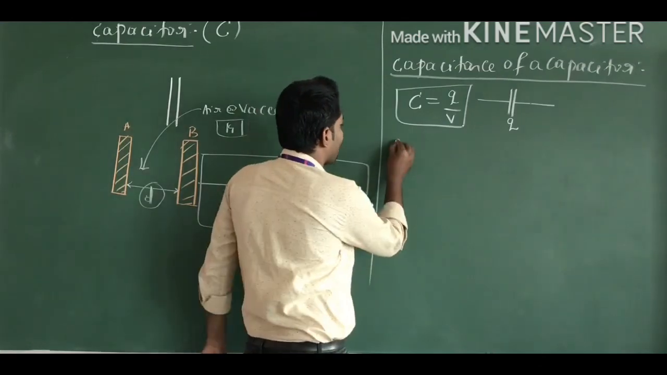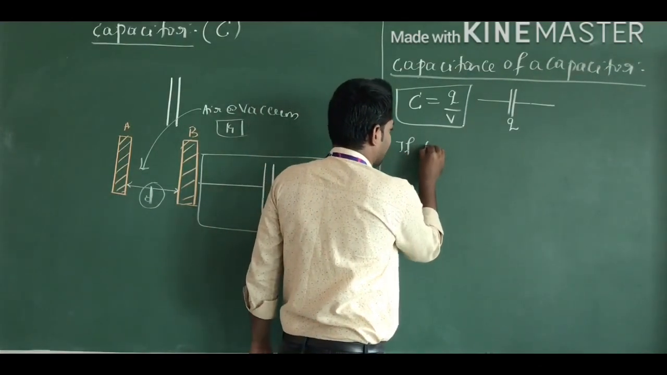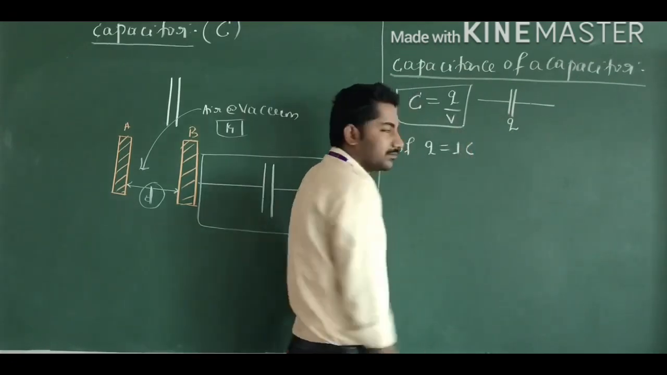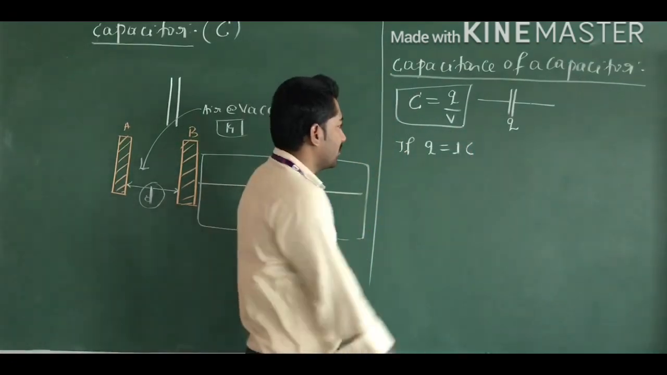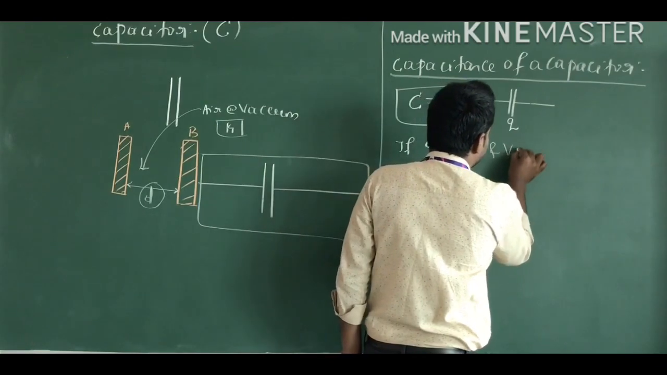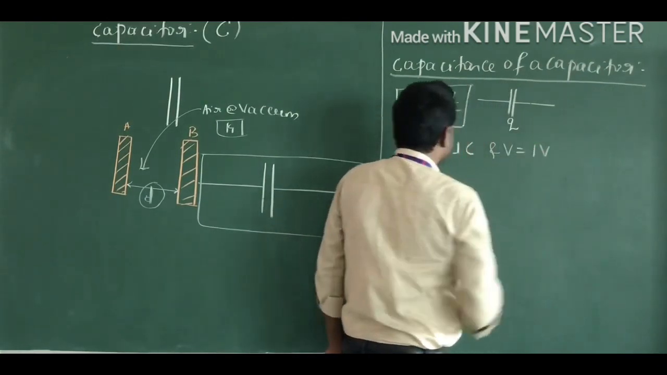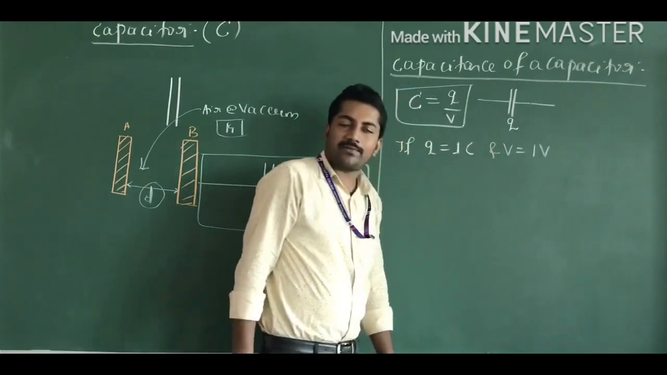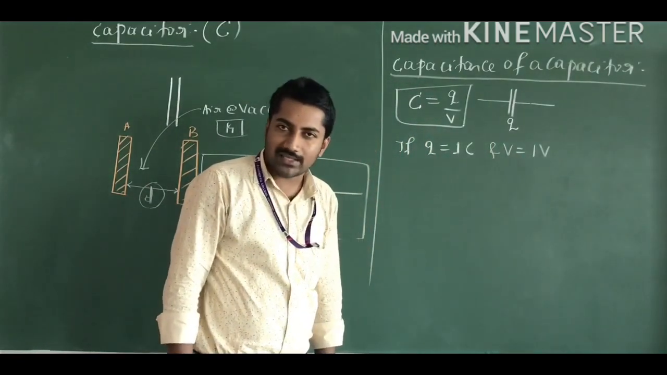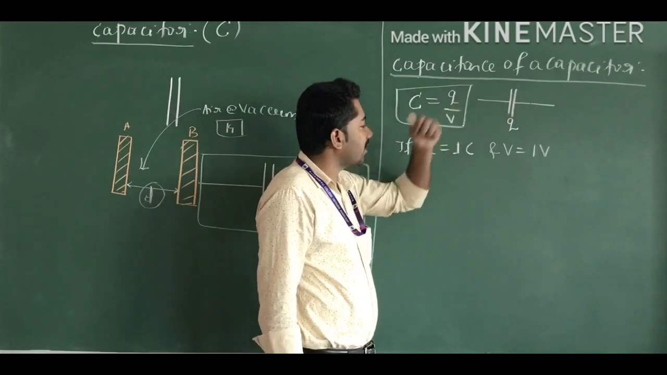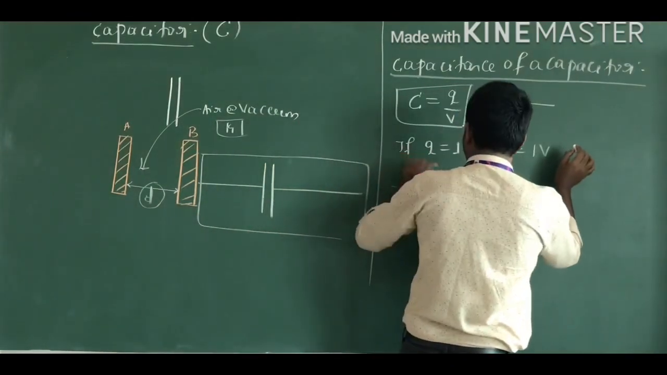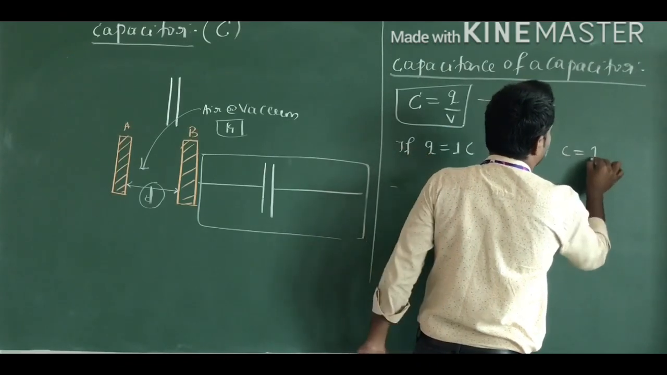If the charge Q is equal to 1 coulomb, and V is 1 volt. V means the potential difference across the ends of the capacitor, or across the ends of these plates. Then the capacitance of the capacitor is C equal to 1 farad.